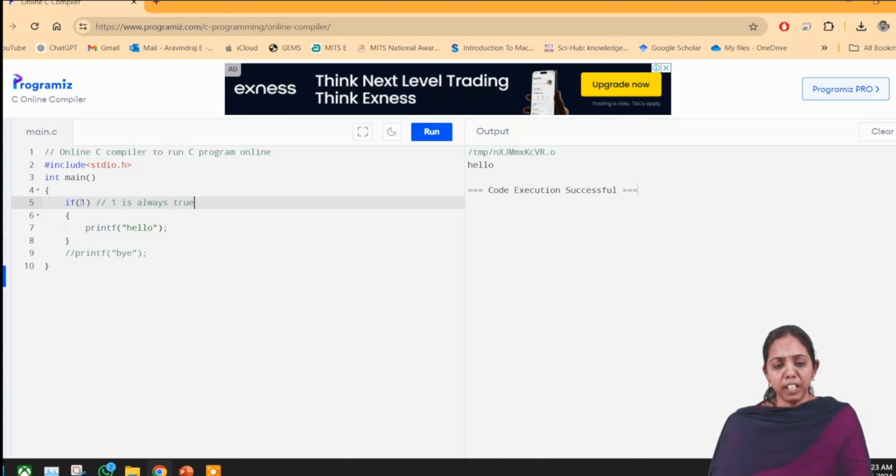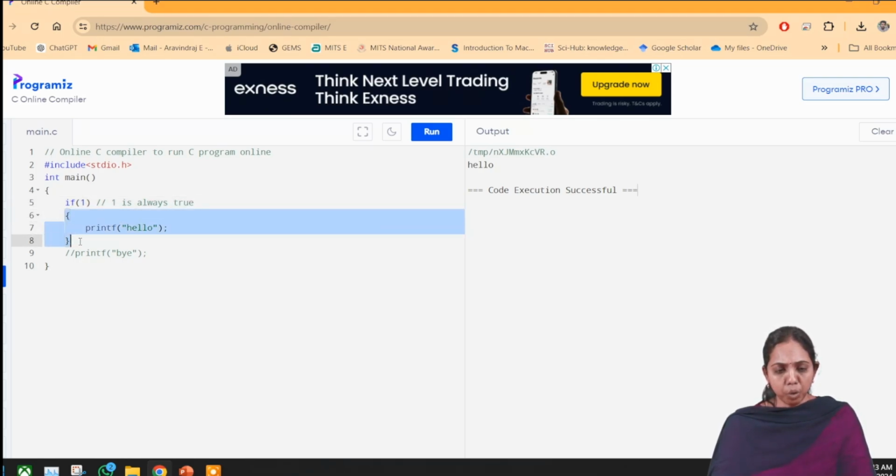So it will enter. What is highlighted now in blue is the block of the if code. Since 1 is true, it will evaluate and enter into the if block. The if block has only one statement, a print statement, so the printf hello statement will be executed. That is why we are getting the output hello.